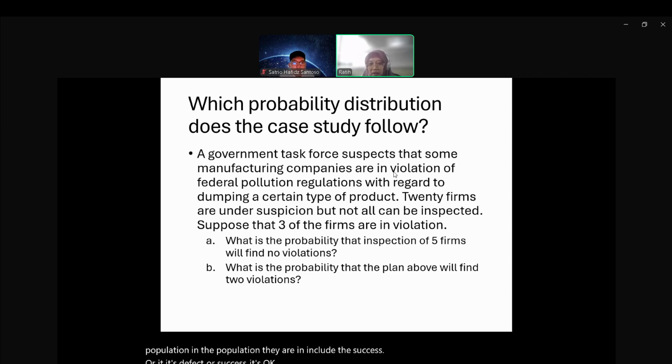So we take a sample, this is a hypergeometric. Or in the question we have the statement without replacement, and from that we can identify that this case study follows the hypergeometric distribution. Okay, you are right, Satria. Rio.